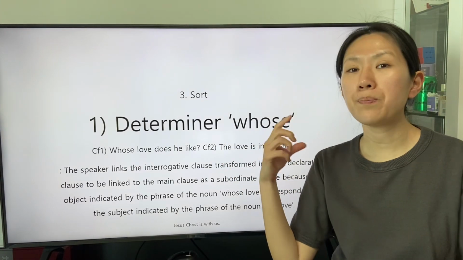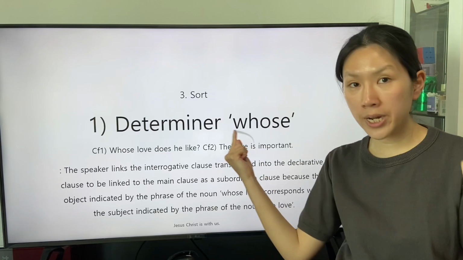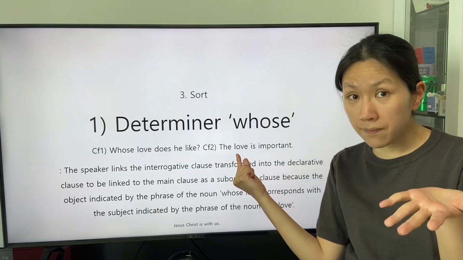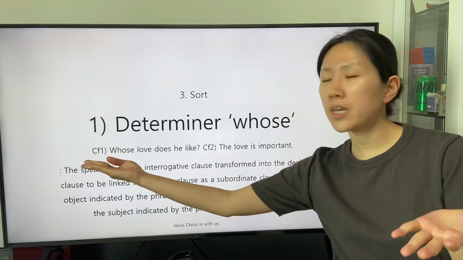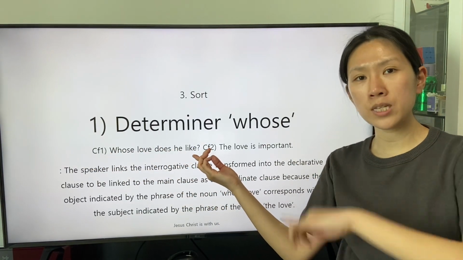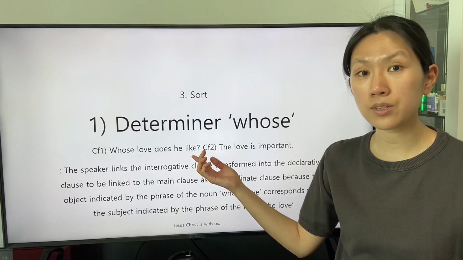The speaker replaces the accorded subject indicated by the phrase of the noun the love with the entire subordinate clause transformed into the declarative clause.